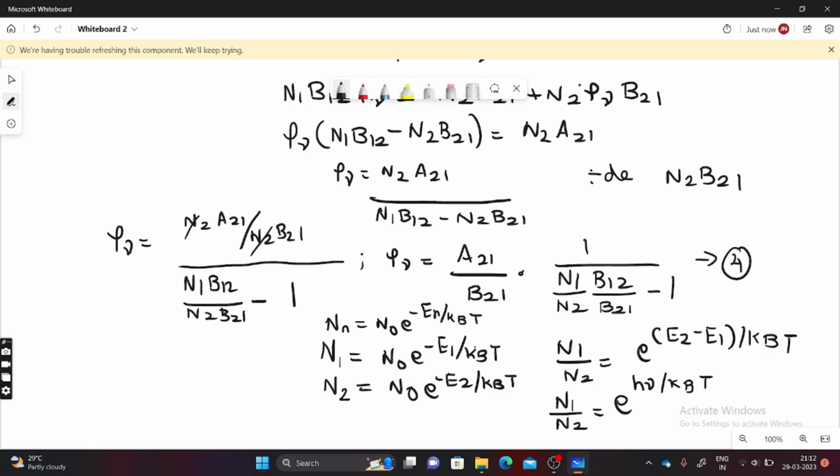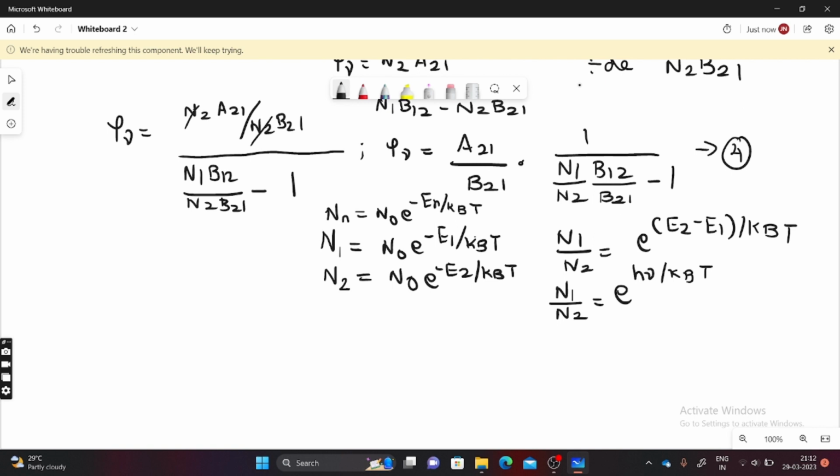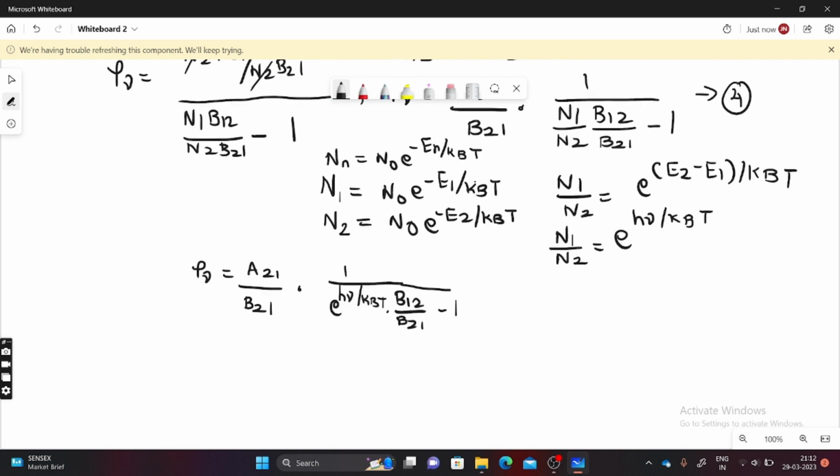Now substitute this N1 by N2 in equation number 4. So we get rho nu equal to A21 by B21 into 1 divided by e power h nu by kBT into B12 by B21 minus 1. This is equation 5.